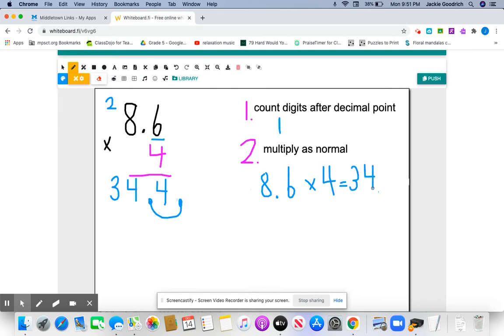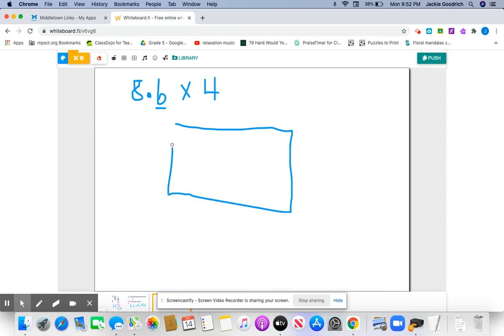The other way you could do this is you would think the same thing to yourself. You would say, okay, how many 8.6 times 4, and you would think to yourself how many digits are after the decimal. Well, you just have one in this case. You might have two or three. And then I'm going to draw my area model.